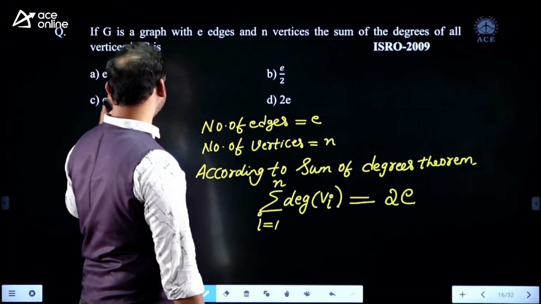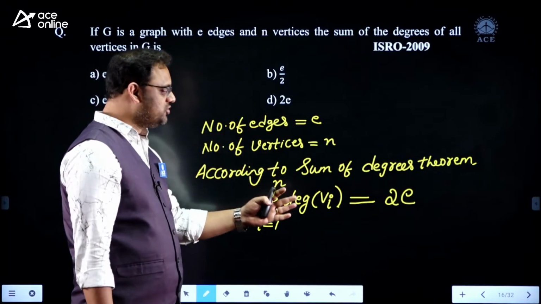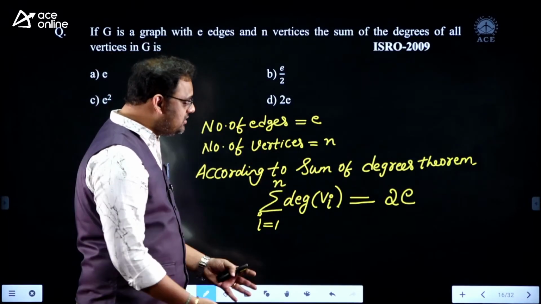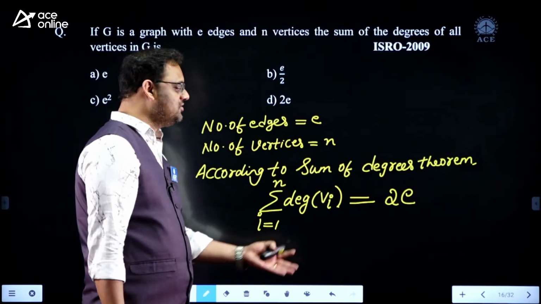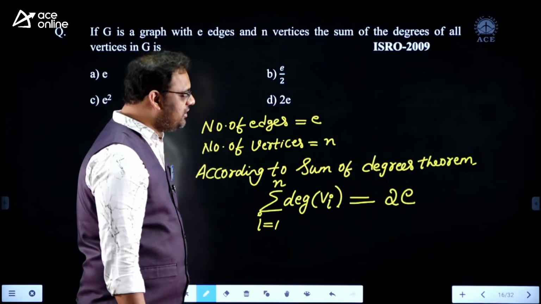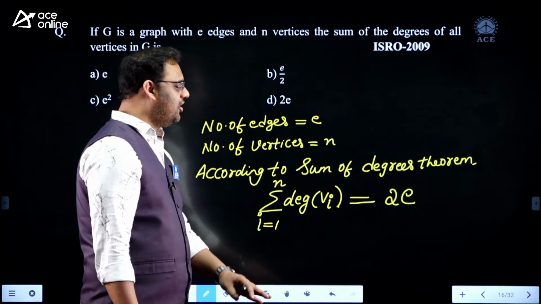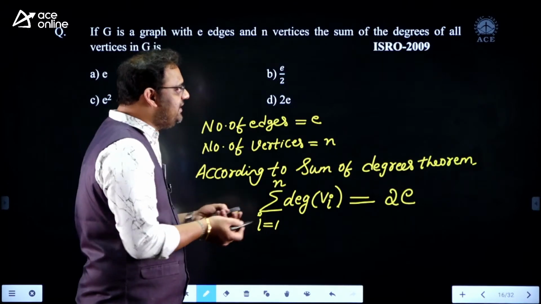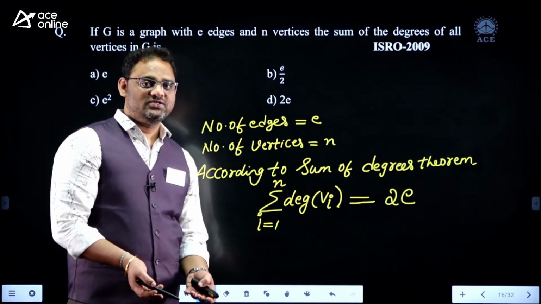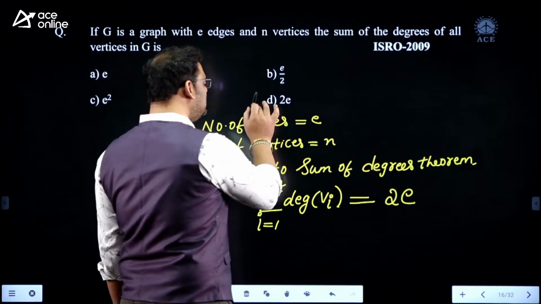The sum of degrees of all vertices should be equal to 2 times the number of edges, and it is very famous also that it should be even. The sum of degrees should be even because it is 2E. E can be an odd number or an even number, but 2E is always even. But he did not ask about even numbers, he directly asked the sum of degrees of all vertices. So the answer is 2E.